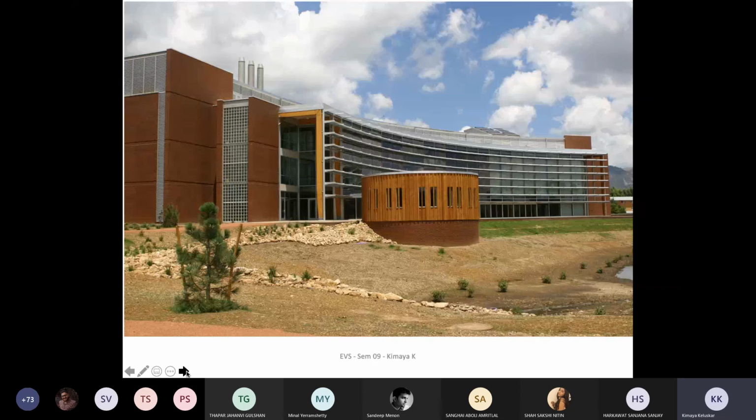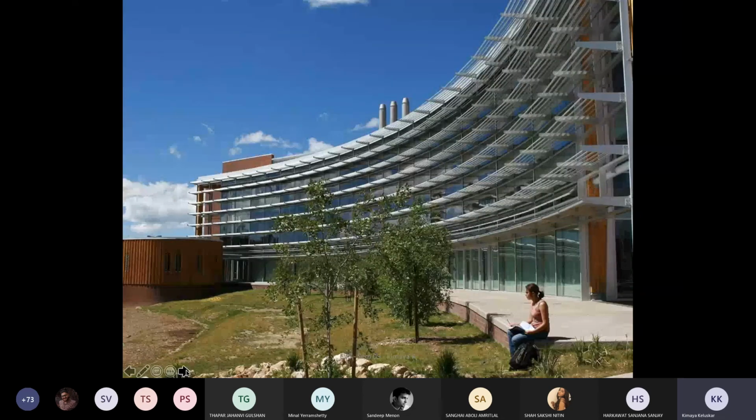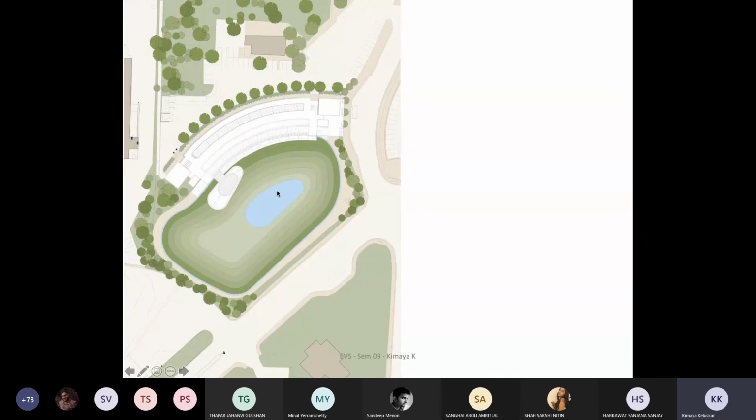It's a green building, definitely. A lot of features are evident enough to show it's a green building. And it has this kind of a central water park kind of a thing, which is cascading. It's like a terraced kind of a thing, where they look at a water body which is right there, and it's a huge water body.